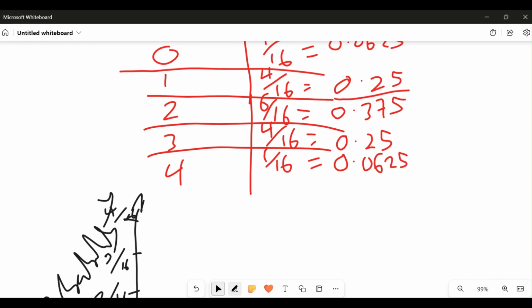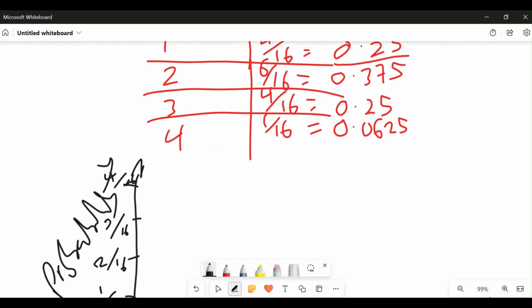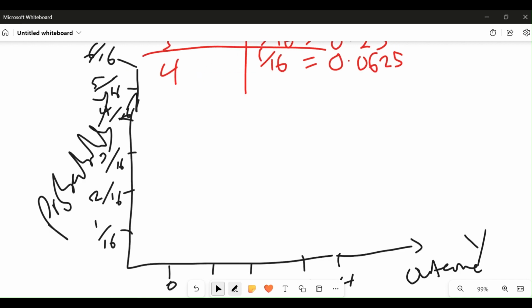We have to extend our graph further so we can accommodate all the possible values. We have to draw it further. And then let's say this is 5 over 16, and this will be 6 over 16. Always make the page you are solving spacious so that you don't have to face this problem.